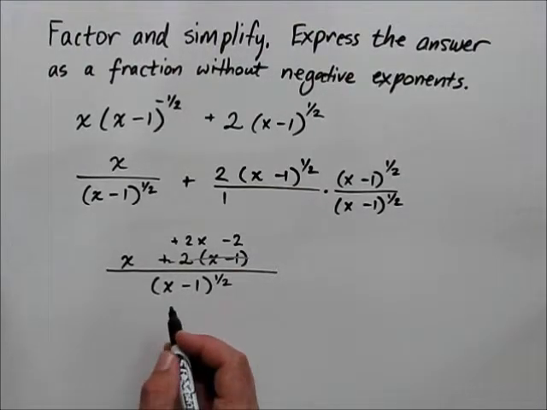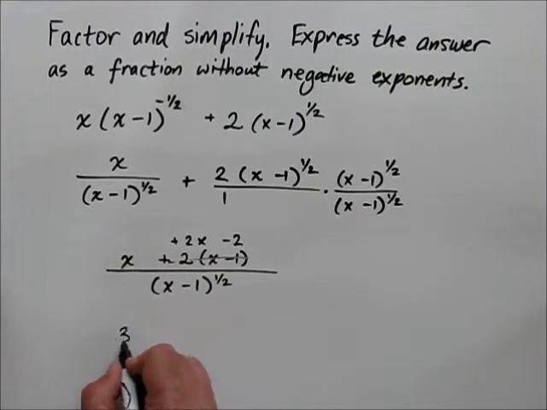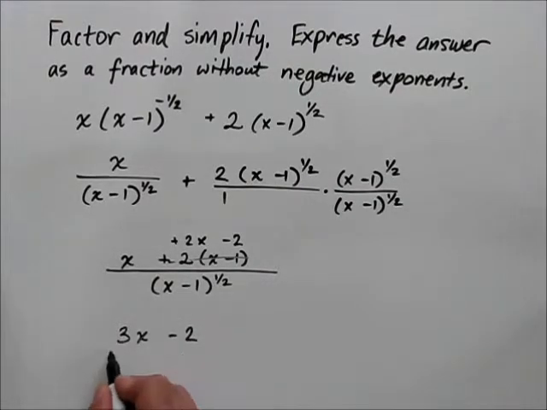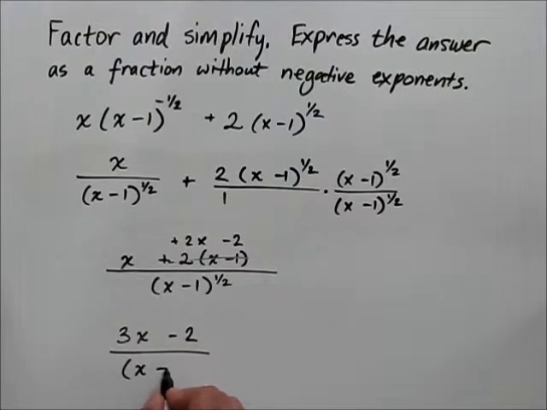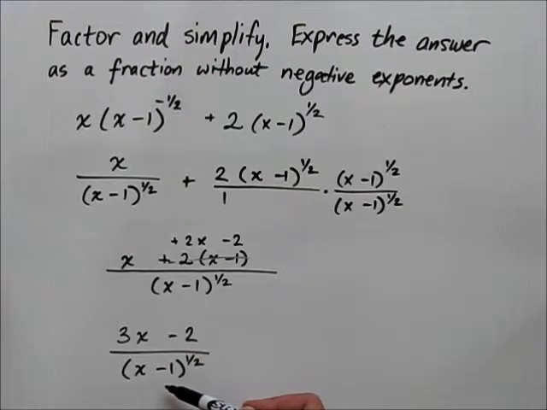And let's simplify. Let's rewrite that on the next line. So we've got x plus 2x, adding like terms now. That'll give you 3x and minus 2. There we are. And as you look at this term, you should see that there's no further simplification that can be done here. There's no way we can factor this term to produce an x minus 1 to cancel with the x minus 1 in the denominator. However, there is one final matter of formatting that's often done.